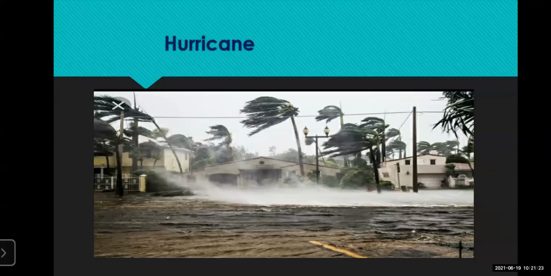So see the condition of how it happens in the cyclone. You are actually experiencing it. You must have experienced it a few days ago also, but here the impact was not that much, and it was seen most in the Konkan area and also in the Raigad district and Ratnagiri district.